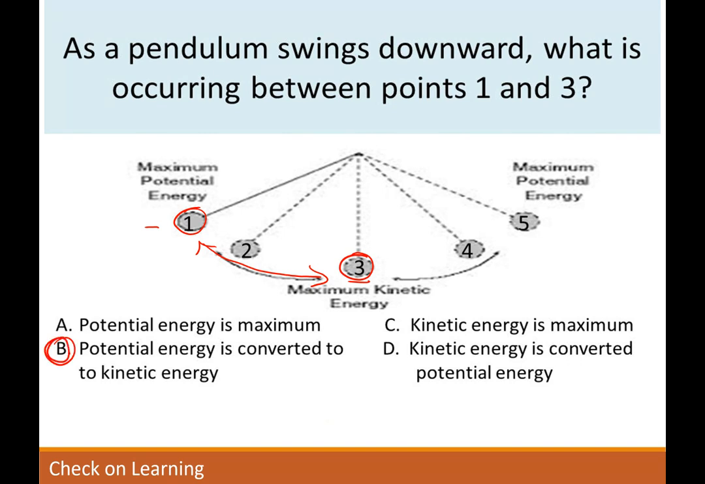It can't be A because potential energy is at its highest here and here, right? Can't be kinetic energy because kinetic energy is at its highest down here. And kinetic energy is being converted into potential energy over here. Okay, so B would be the answer to this question.